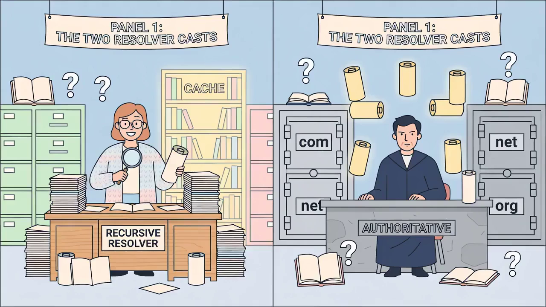DNS runs on a partnership between two distinct characters. The recursive resolver is a friendly librarian who hunts down answers on behalf of any client that asks, doing all the legwork of following referrals across the internet. The authoritative server is a stoic archivist guarding a vault for one zone, dispensing the definitive truth with no investigation required.